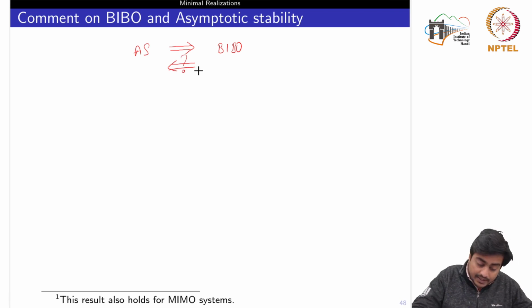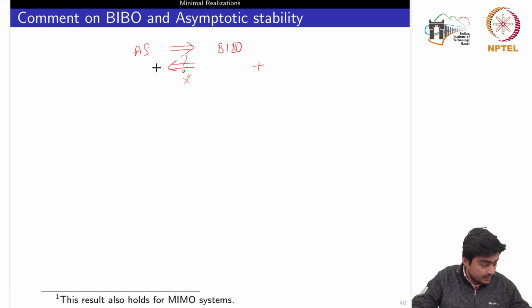We said that in general this implication does not hold. So now we will see one condition under which this reverse implication also holds, meaning that if the system is BIBO stable plus some additional conditions are satisfied, then we could say that the system would be asymptotically stable.